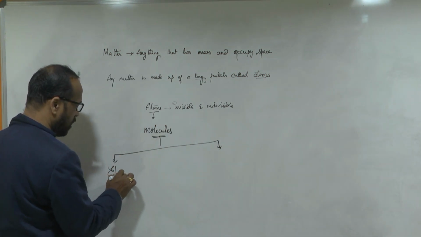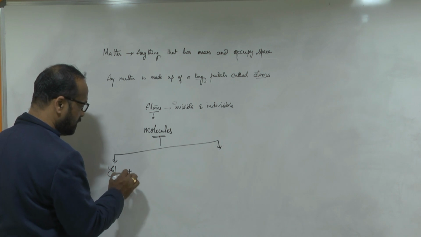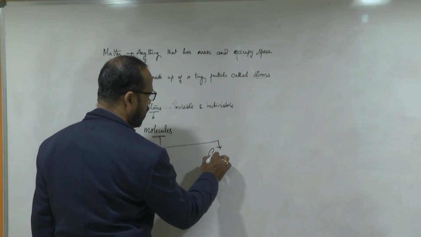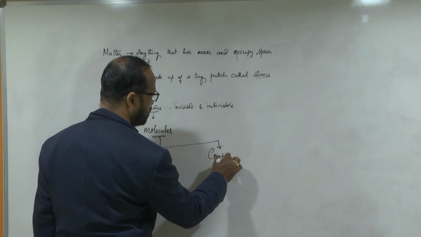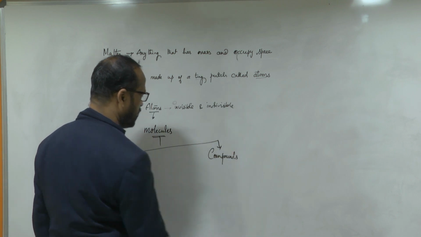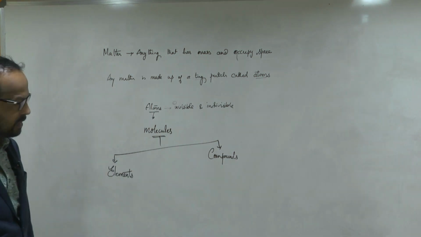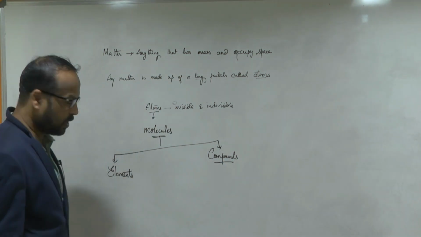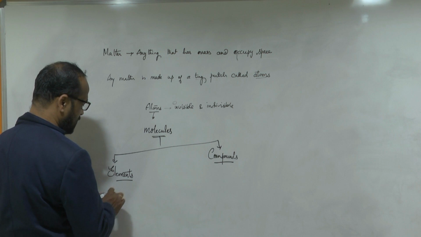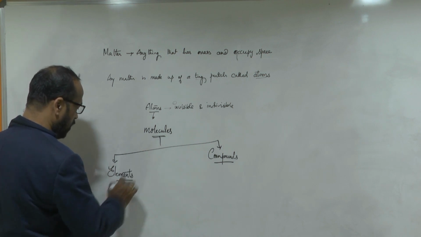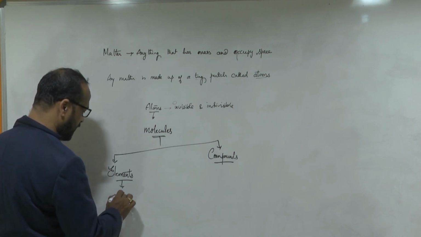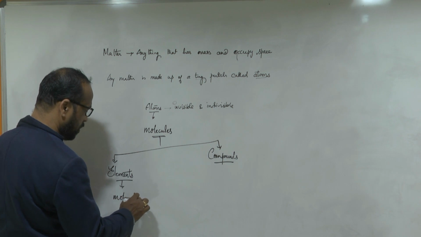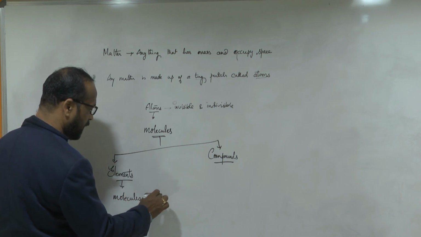One is called elements and the second one is called compounds. Elements means molecules made up of